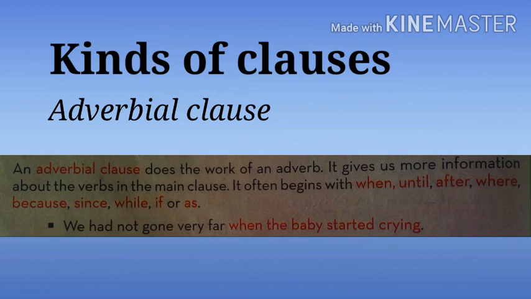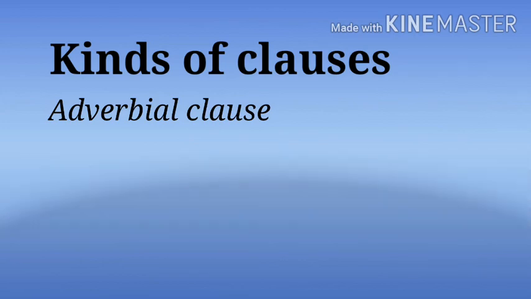We had not gone very far when the baby started crying. Which verb in the main clause does it show? Gone. It is talking about gone. So this is called an adverbial clause.